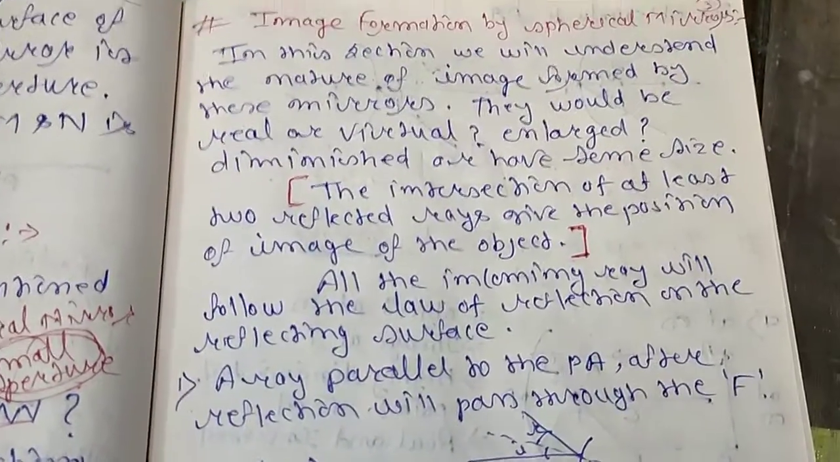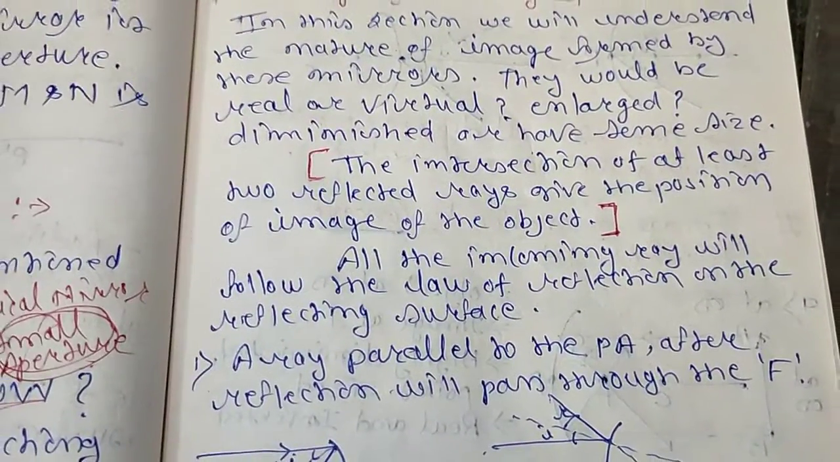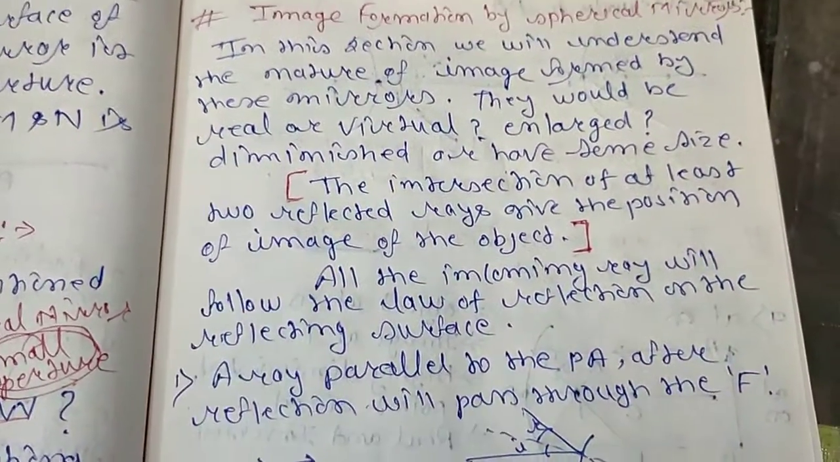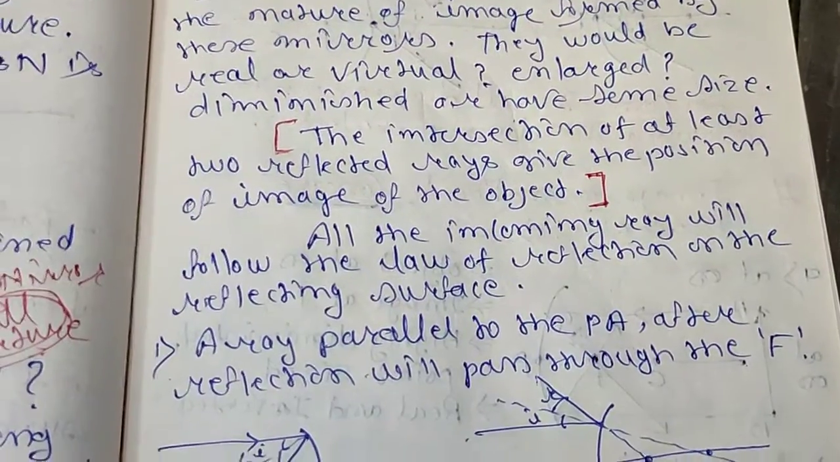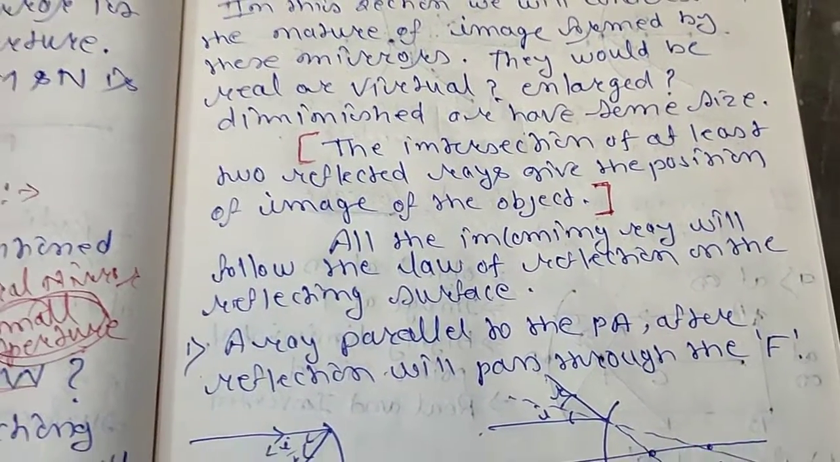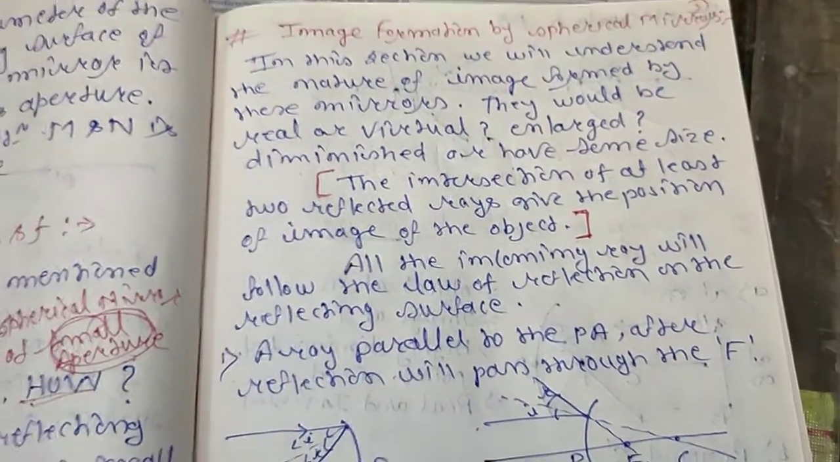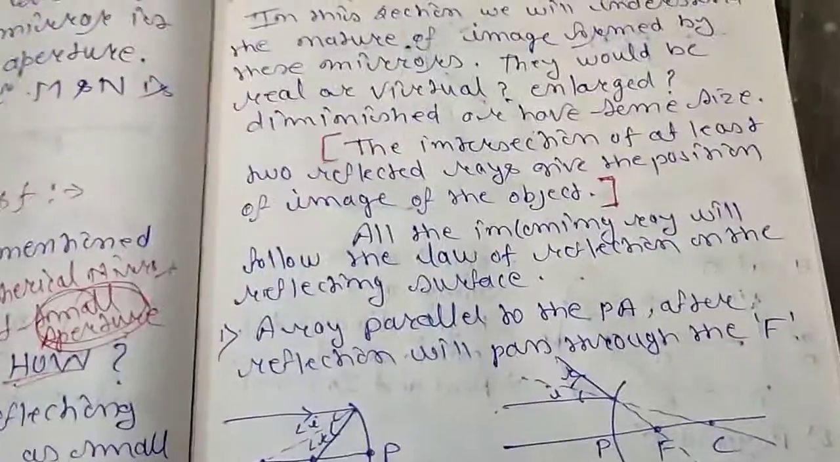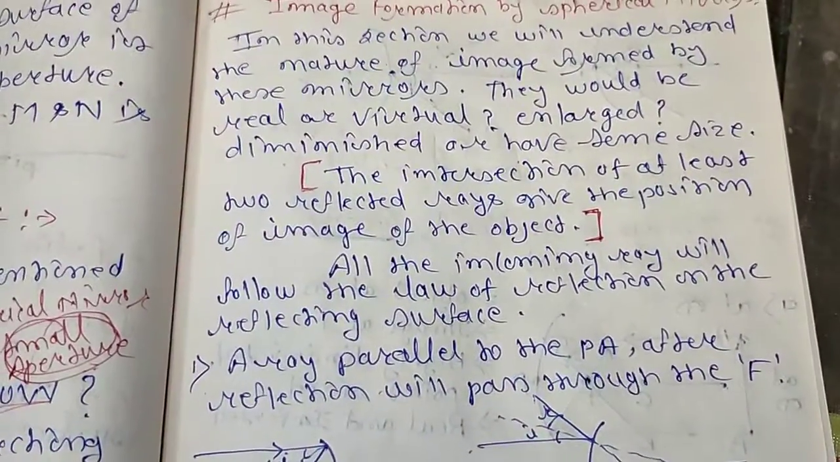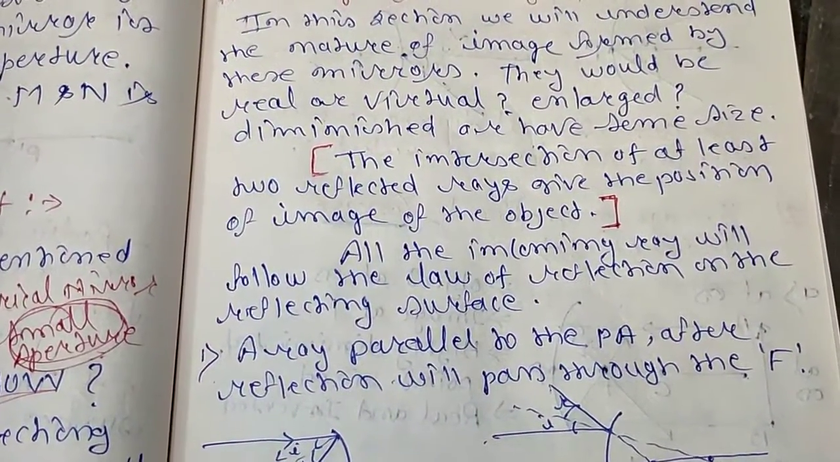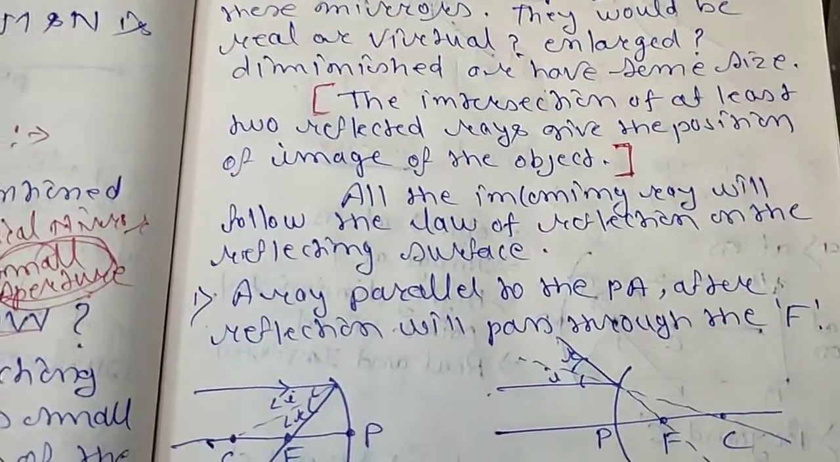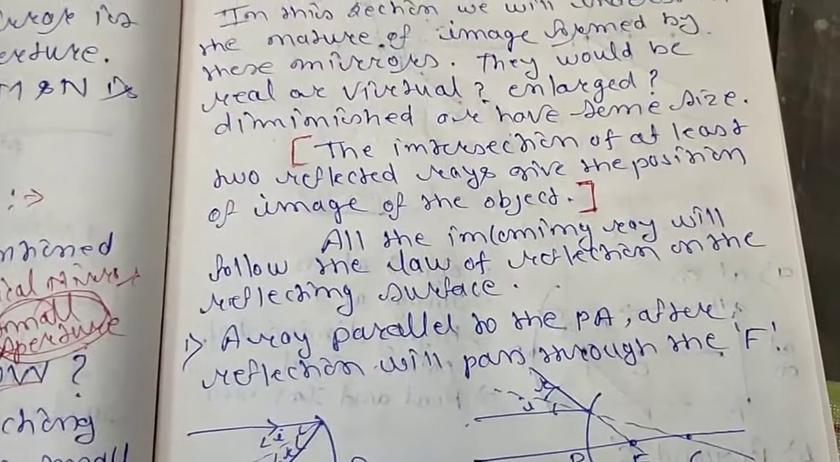When an image is formed by any spherical mirror, you can see the intersection of at least two reflected rays gives the position of the image of the object. Whenever at least two reflected rays intersect each other, cross each other, at that point the image will be formed. You have to keep that in mind.